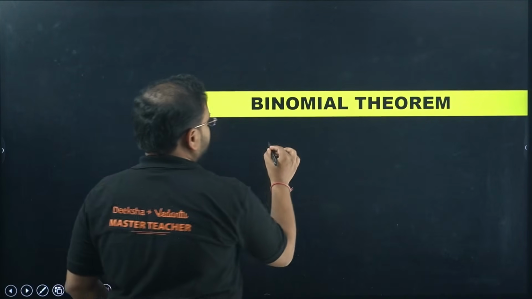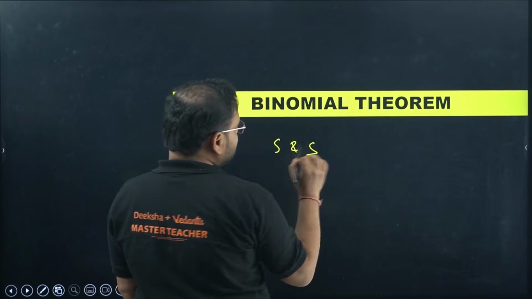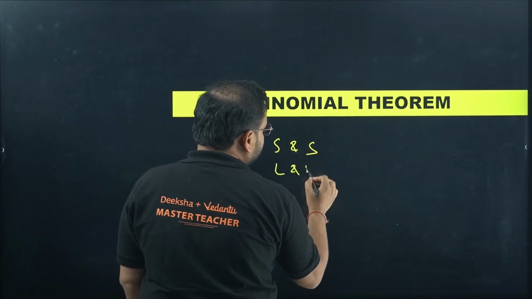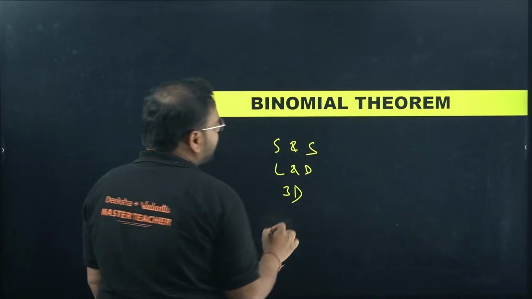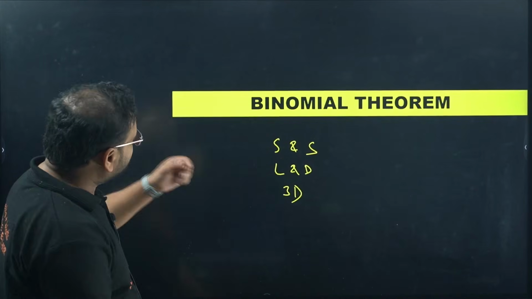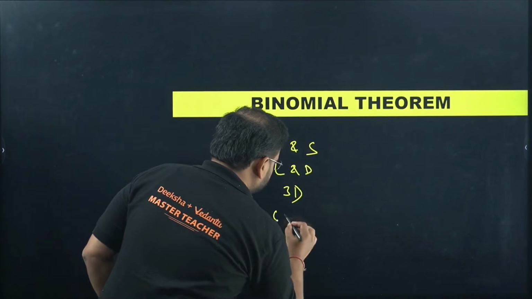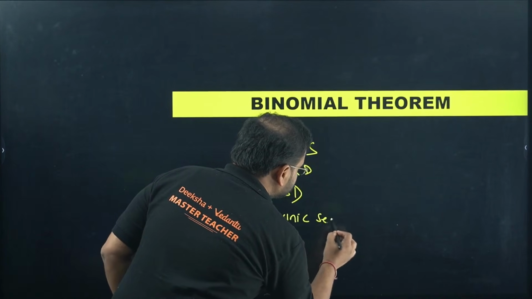Binomial theorem, sequences and series. You also have, what is it? I forgot. Limits and derivative, intro to 3D, and what did I miss? Did I miss something? Okay, conic section. There is also, sir, conic section.